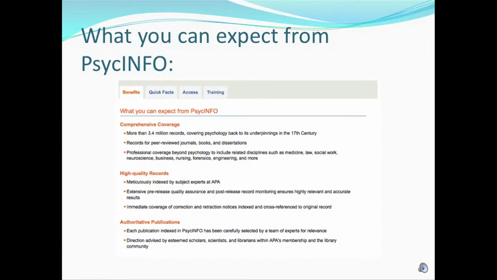It has high quality records, meticulously indexed by subject experts at APA. Extensive pre-release quality assurance and post-release record monitoring ensures high, relevant, and accurate results. Immediate coverage of correction and retraction notices indexed and cross-referenced to the original record. Authoritative publications: each publication indexed in PsycINFO has been carefully selected by a team of experts for relevance. Direction advised by esteemed scholars, scientists, and librarians within APA's membership and the library community.